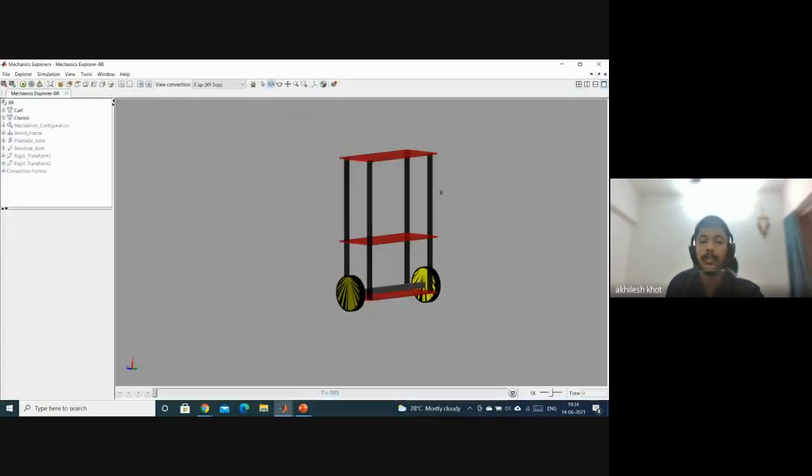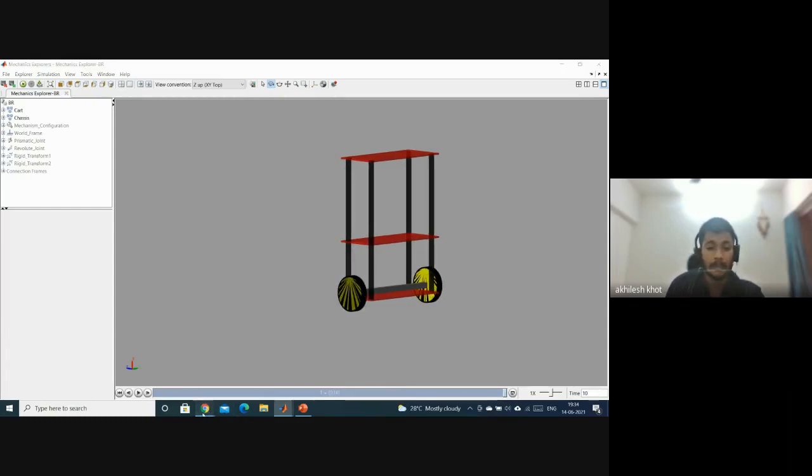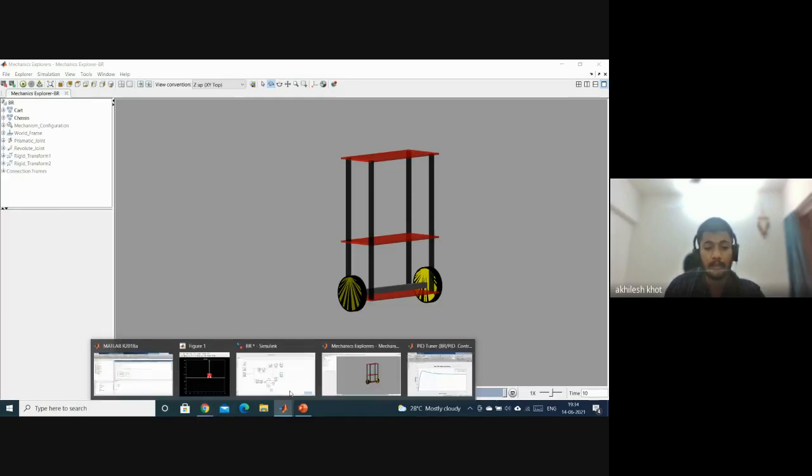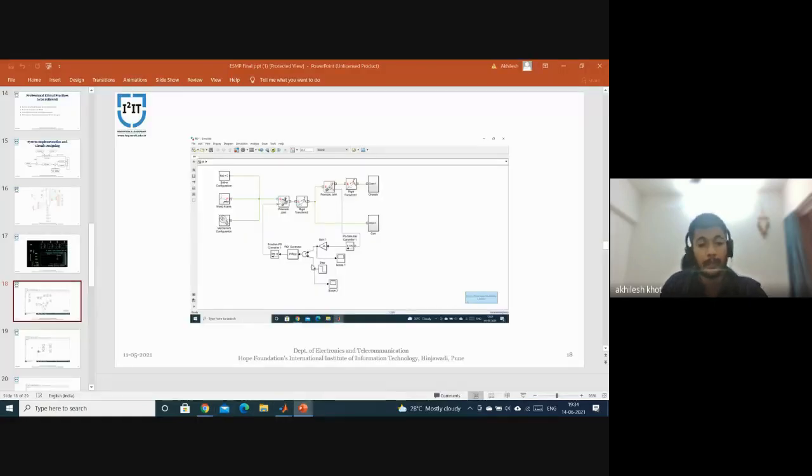So basically, this is the model that is being created, and if I simulate this, it will balance itself. Yeah, as you can see, the robot wheels are moving, and it is being balanced by itself. So this is our simulation part using MATLAB Simulink. And now I will go back to the PPT.